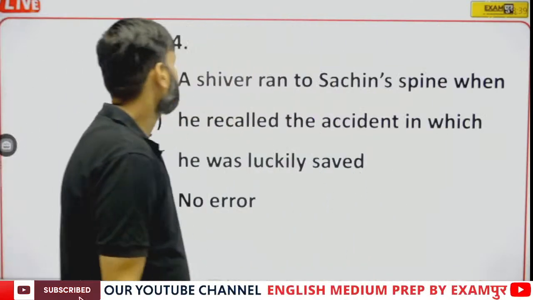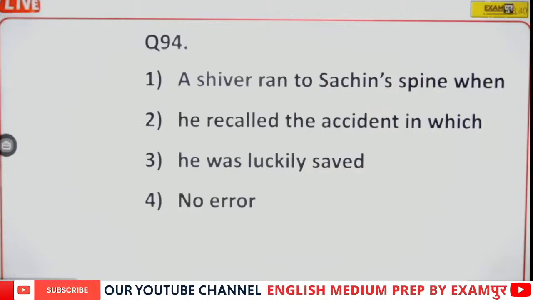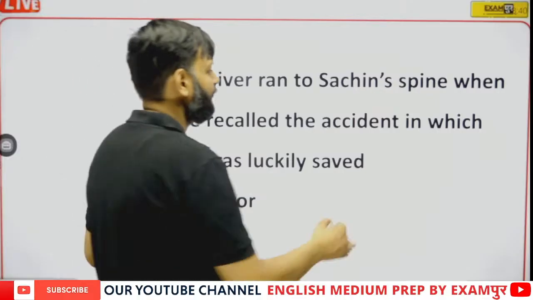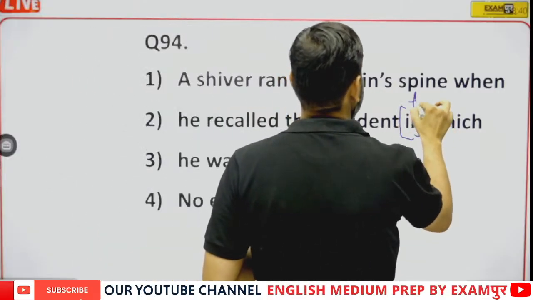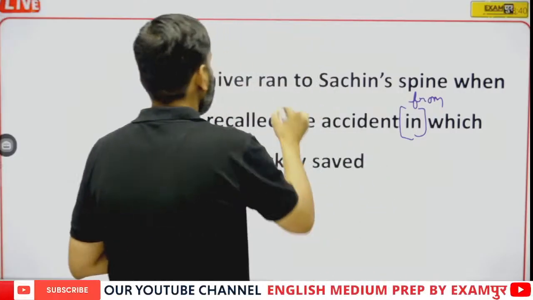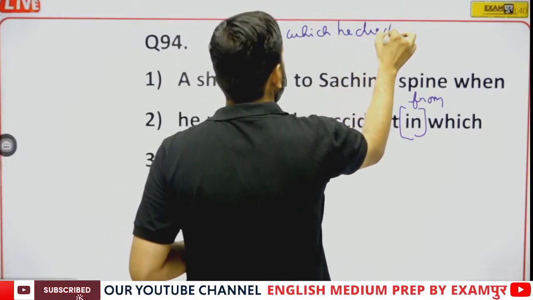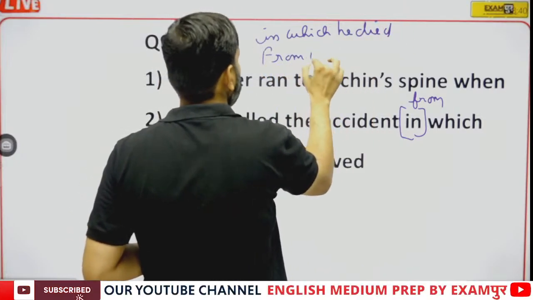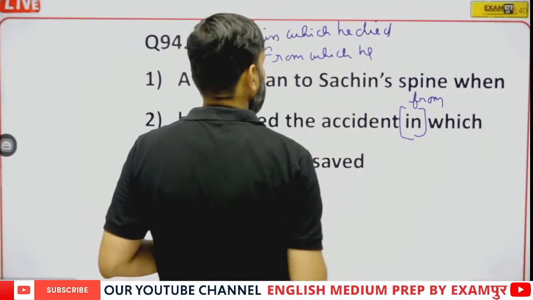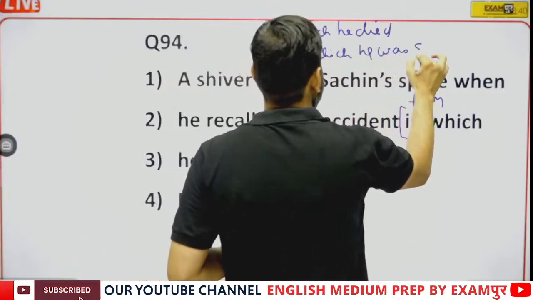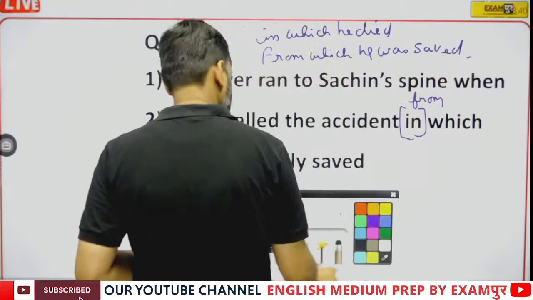Question number 94. A shiver ran to Sachin's spines when he recalled the accident in which he was luckily saved. So here in will be replaced by from which. In which he died, and from which he was saved. So just notice the difference.